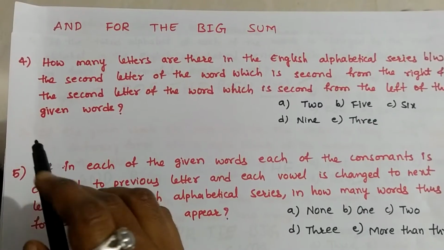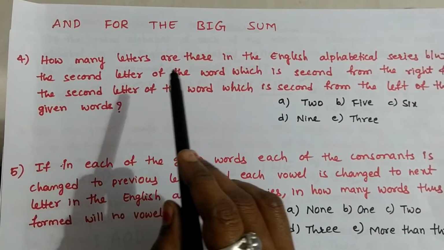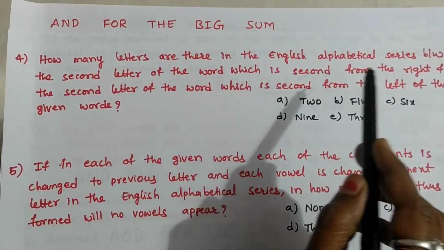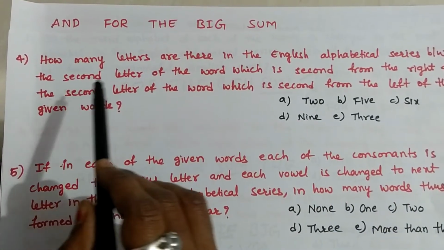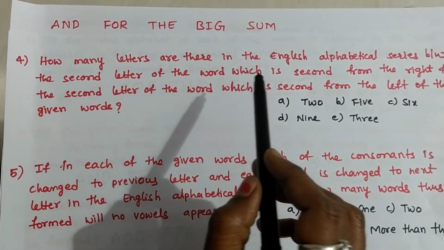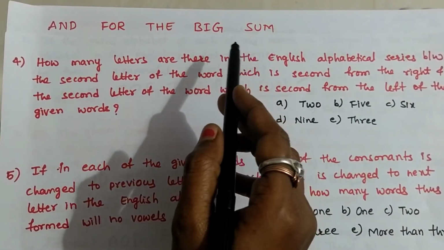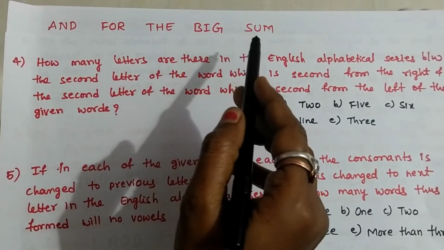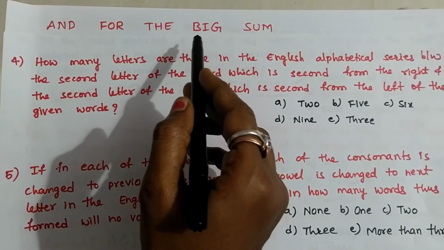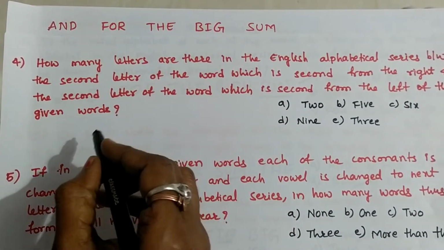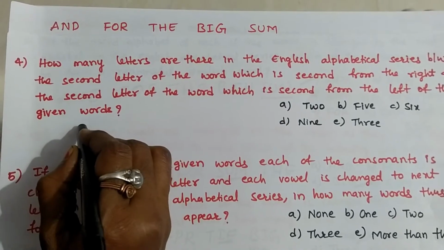Coming to the next question. How many letters are there in the English alphabetical series between the second letter of the word which is second from the right? What is the second letter of the word which is second from the right hand? Second from the right is BIG. What is the second letter of BIG? I.